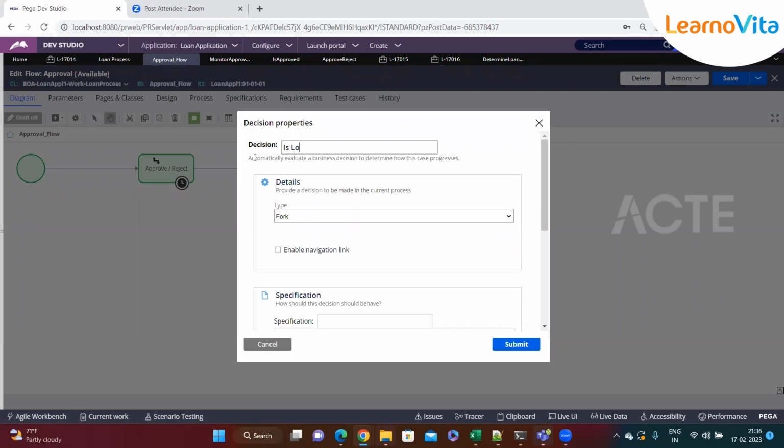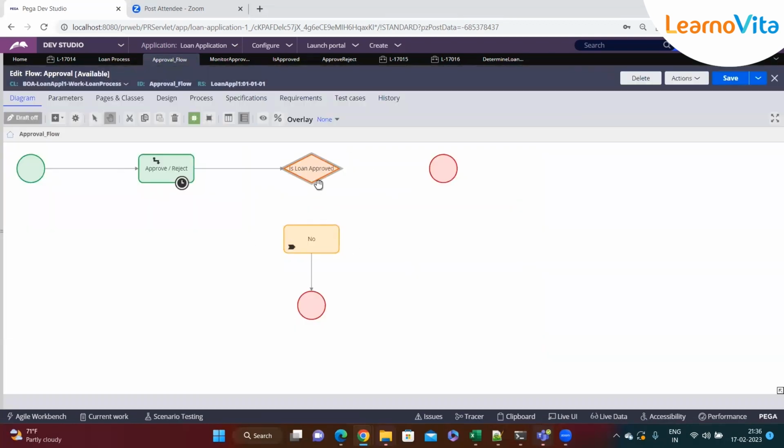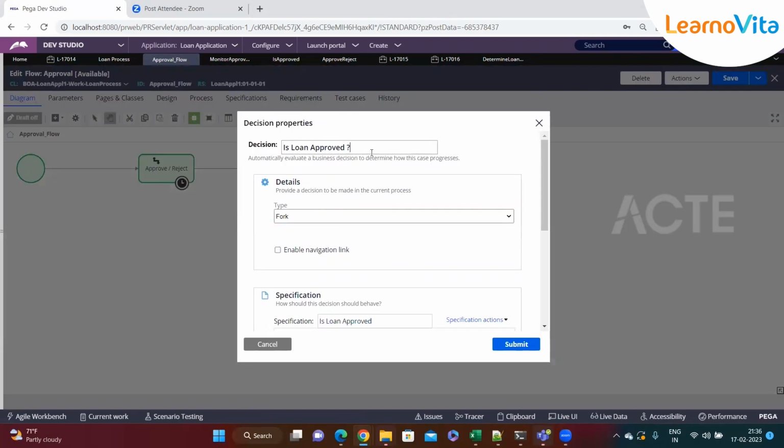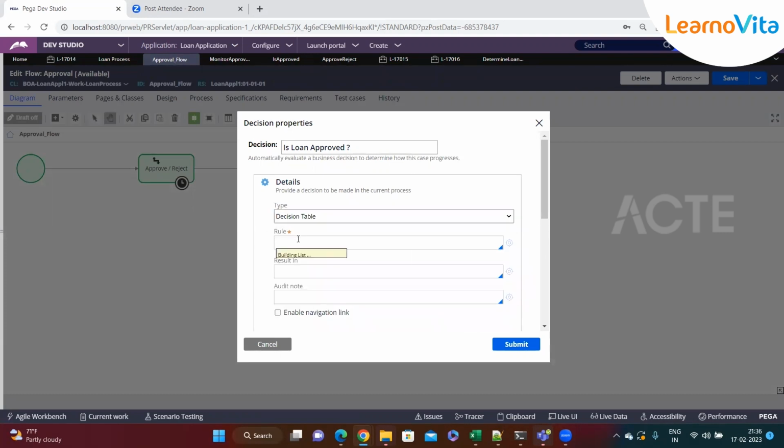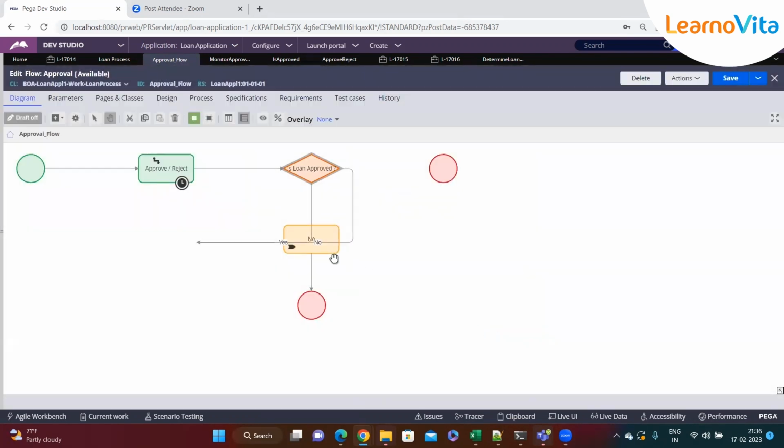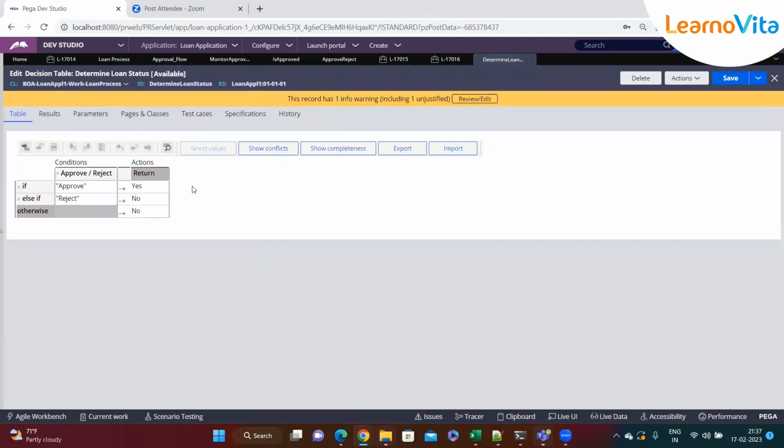Is loan approved. Then here I'm saying I just want to use a decision table. As soon as I select the decision table name and submit, you can see here that two connectors automatically came out of the decision table. One is for yes and one is for no. And why two? Because we have given two return values, yes and no.